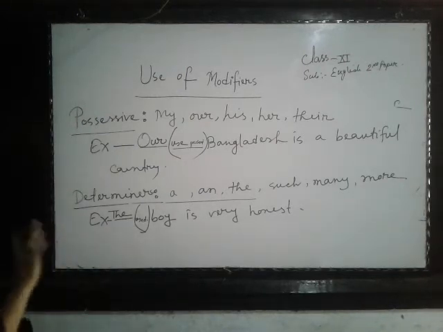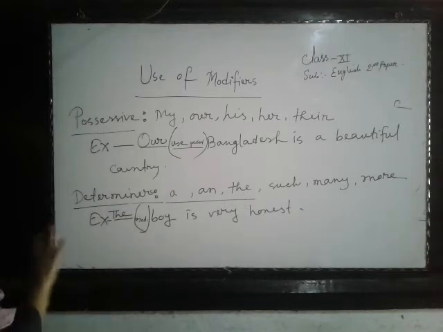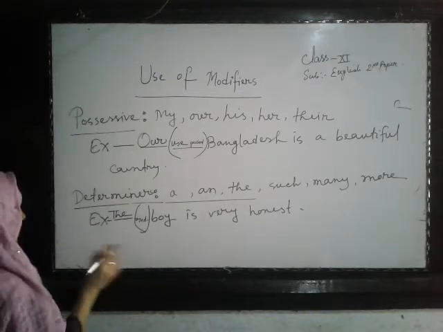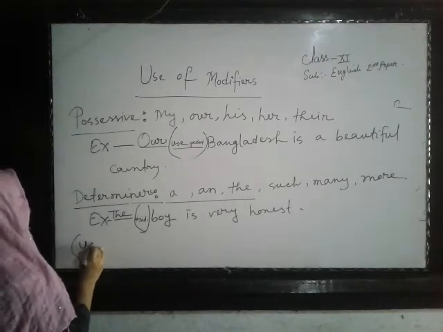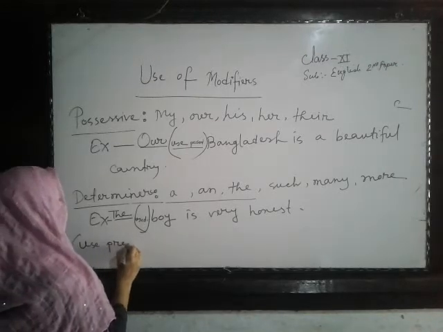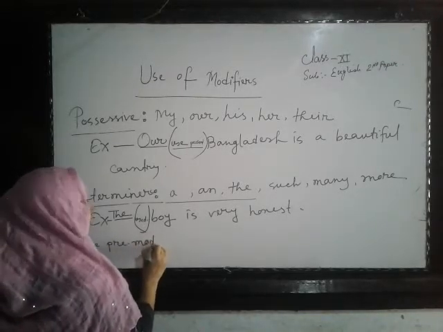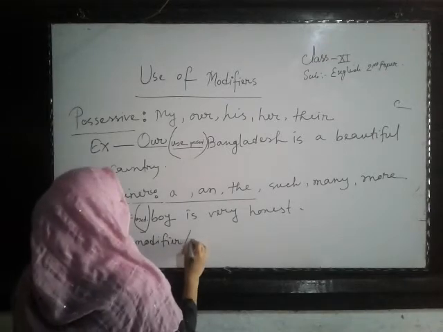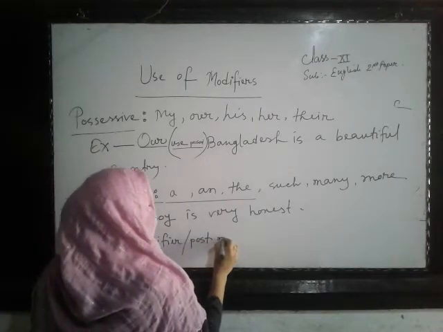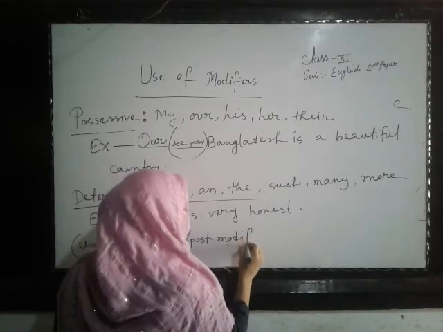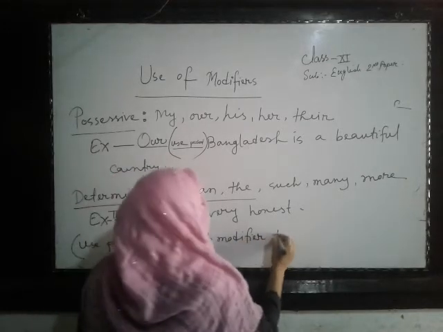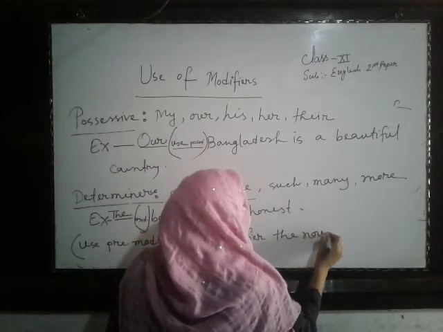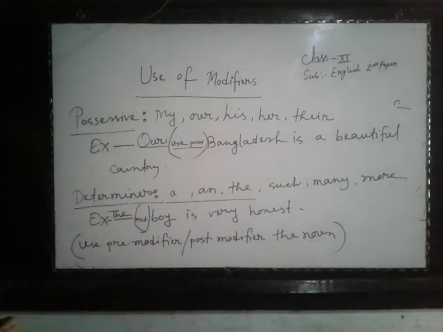But one thing you will get many times, almost all the time, is one thing written in your bracket: use pre-modifier or post-modifier the noun. This is given many times.